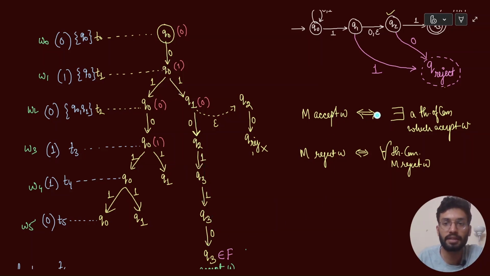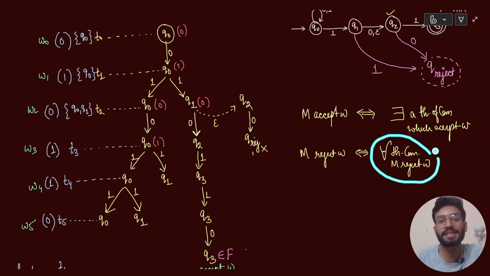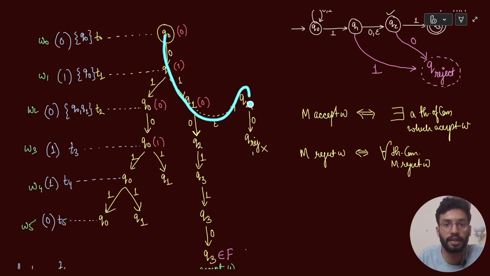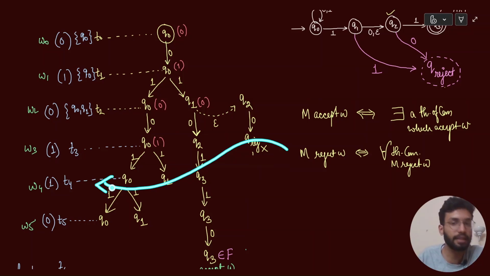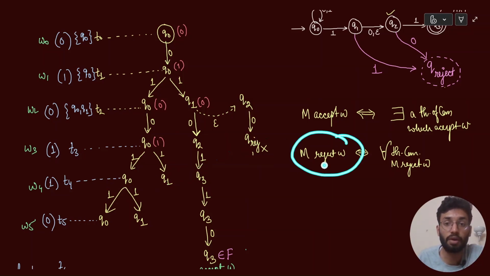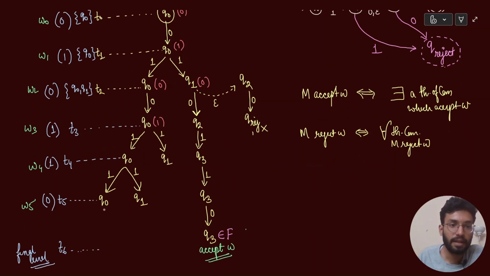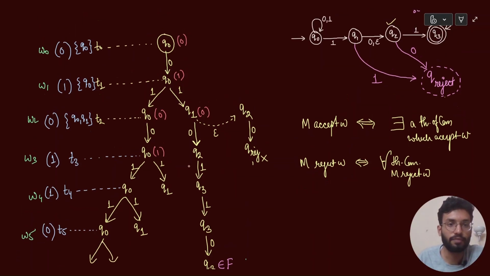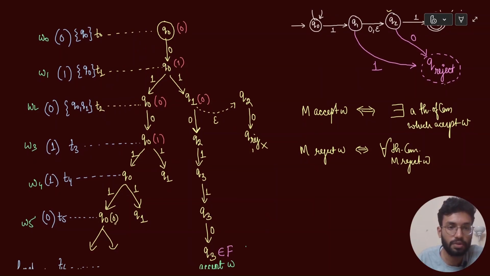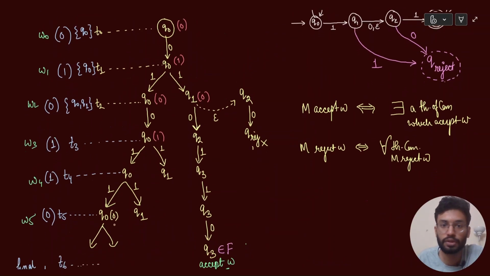So I can say that if there exists a thread of computation in my computation tree, then M accepts the W. And if every thread of computation is rejecting the W, for example, this was a thread of computation which ended up rejecting W, right? Had there been all the threads of computations rejecting W, I will say that the machine also rejects the W. Now basically these threads of computation can go further. For example, at Q0 you have to input a 0,